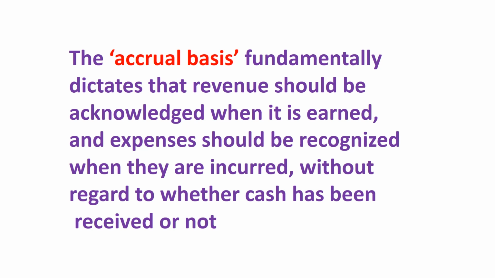So in the illustrations that I have just given, if I sold off my shirts and I've just not yet received the money, the fact that I sold them is enough to show that I earned the revenue. Because the shirts are no longer in my stores. I gave them out and I'm expecting money. So that is revenue earned, but it has just not yet been received. So it means that in my financial statements, I'm going to go ahead and recognize the revenue.